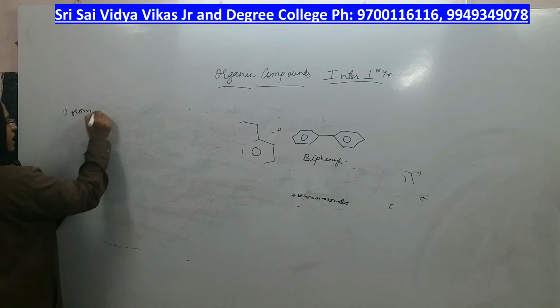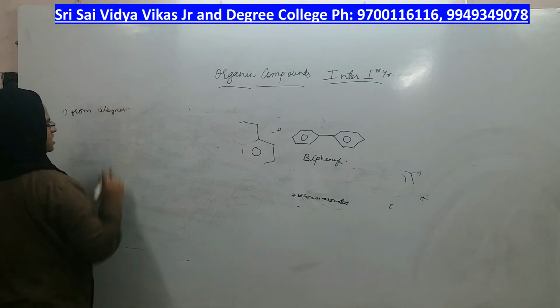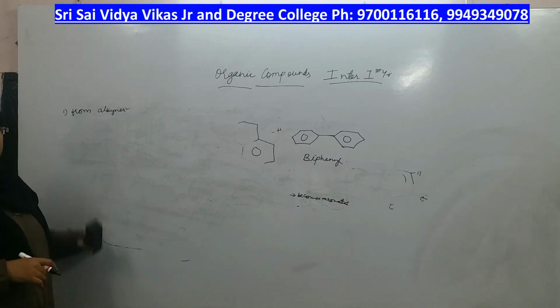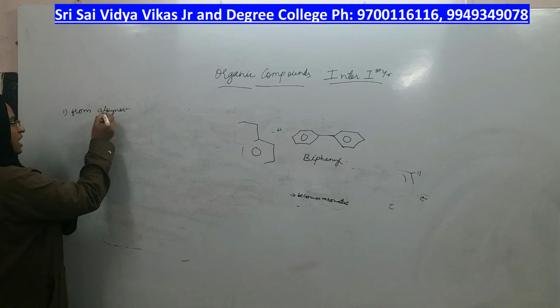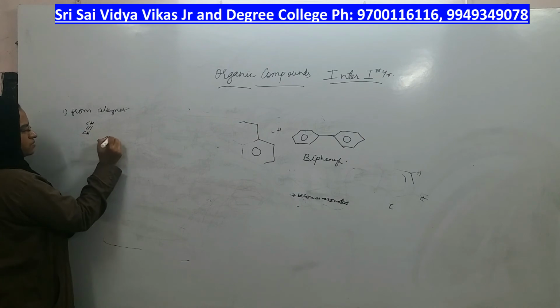The last property of alkyne was polymerization, in which we have seen two types: linear polymerization and cyclic polymerization. Which alkyne have we taken? We have taken the simplest alkyne, having a triple bond.